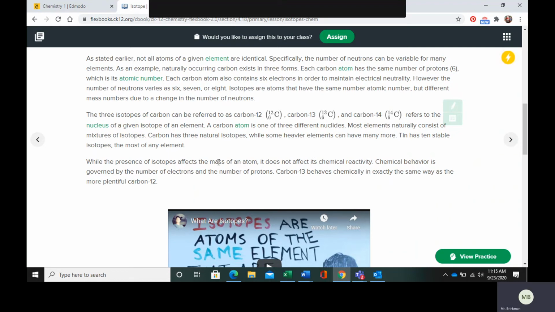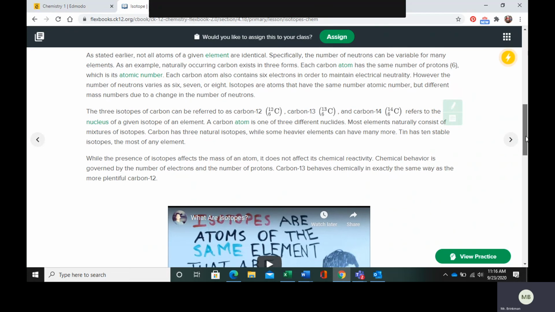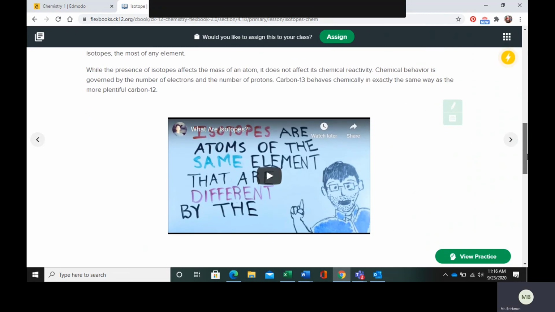So the presence of isotopes is going to affect the mass of an atom, but not its reactivity, not its chemical properties. It's going to have the same chemical properties, because chemical properties are going to be governed by the number of protons and electrons. So carbon 13 is going to behave the same way as carbon 12.